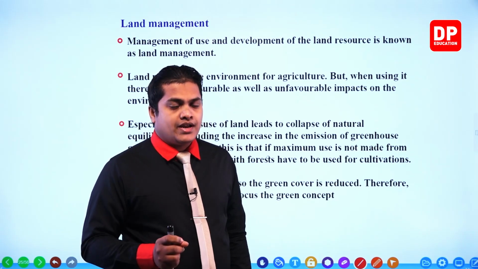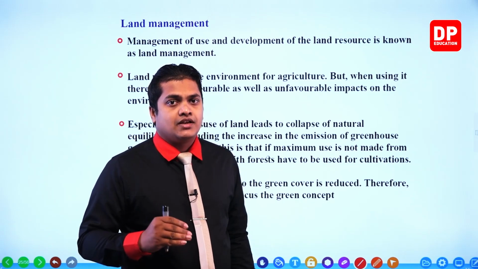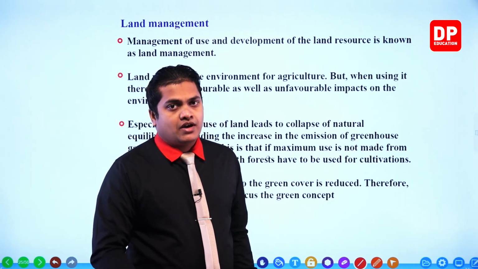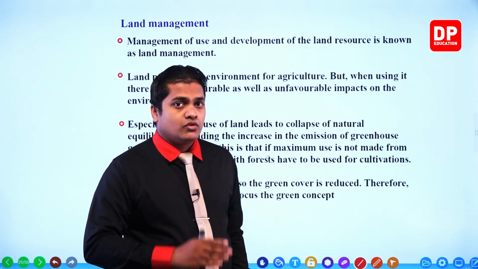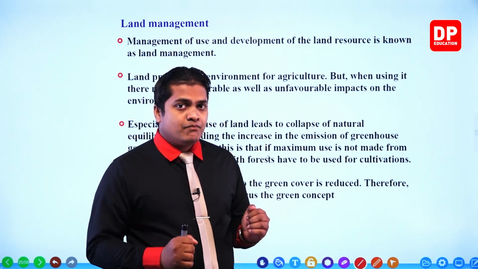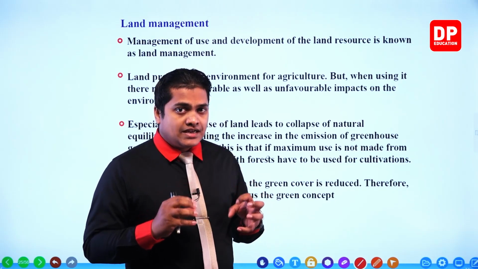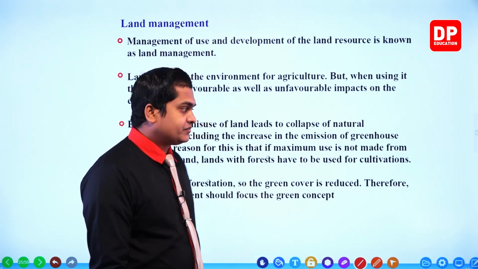Upon that, the emission of carbon dioxide and other harmful gases will increase. Therefore severe environmental bad effects are going to occur because of those things. So it's very important to manage the land and get the maximum use from a particular land area.